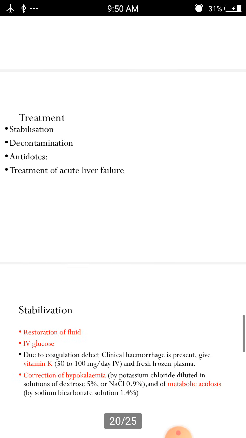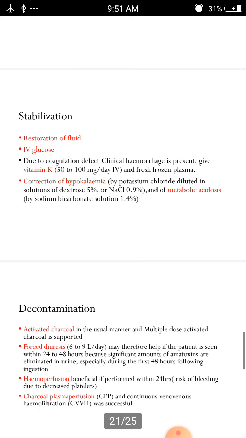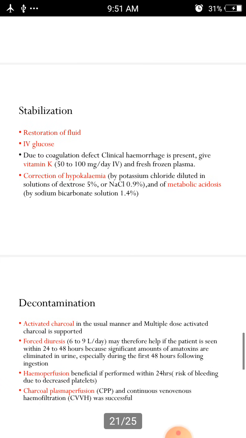And coming to the treatment, you know already, the first and foremost step is we need to check ABC in a stabilization process, then decontamination, antidotes, and treatment of acute liver failure. Coming to the stabilization, restoration of fluid and IV glucose: if any water loss and severe diarrhea has been observed, we need to go for IV glucose administration.